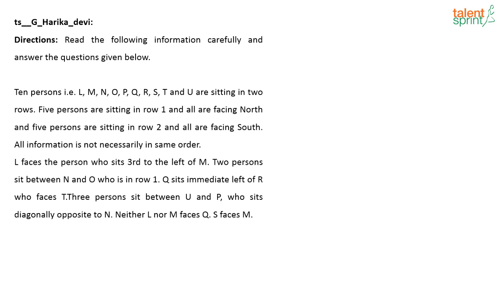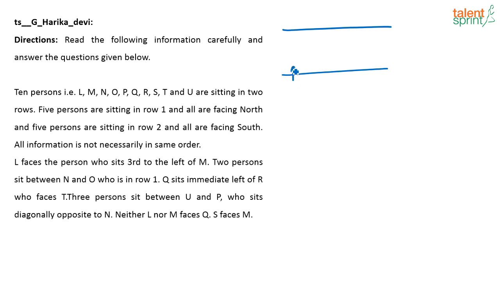What is given here? Read the following information and carefully answer the questions below. 10 people, L, M, N, O, P, Q, R, S, T and U are sitting in 2 rows. 5 persons are sitting in row 1, all of them are facing north, and 5 persons are sitting in row 2 and all of them are facing south. L faces the person who sits third to the left of M. So basically people are facing each other, right? One group is facing north and one group is facing south.